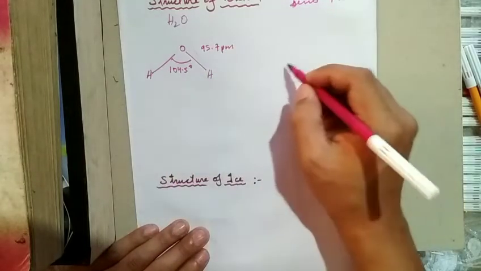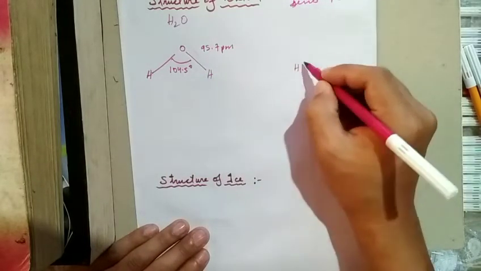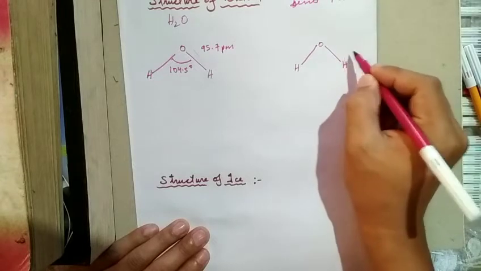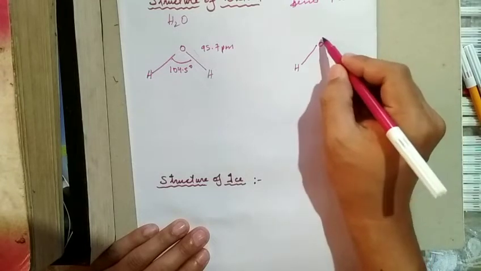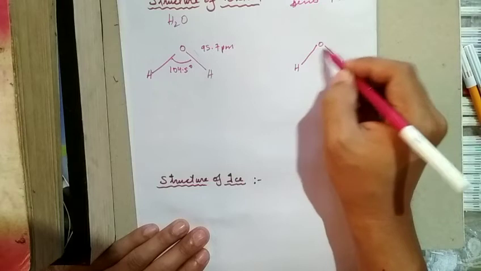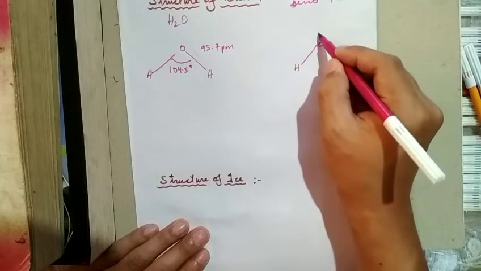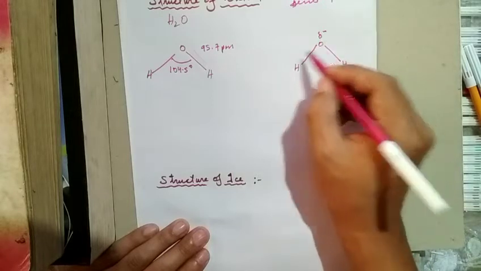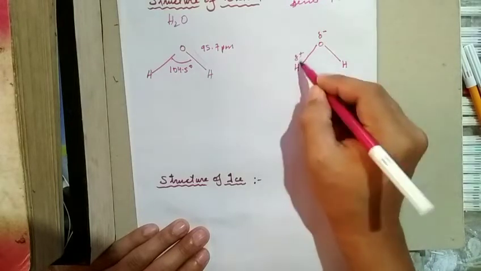Water is a highly polar molecule, so let's check the polarity. Polarity arises due to electronegativity differences. We all know oxygen is an electronegative element, so it will be delta minus, and hydrogen delta plus.